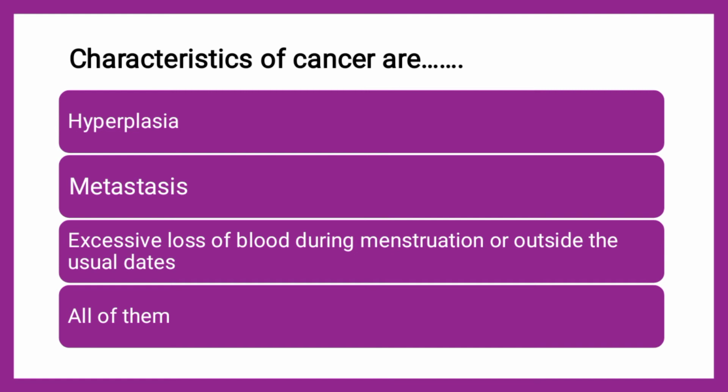Okay, next question is, characteristics of cancer are whether it is hyperplasia, metastasis, excessive loss of blood during menstruation or outside usual dates, or all of them. The correct answer is it is all of them. Hyperplasia is also there, metastasis is also there, and excessive blood loss is also there.